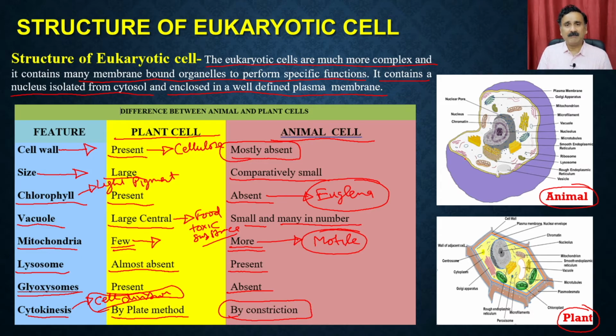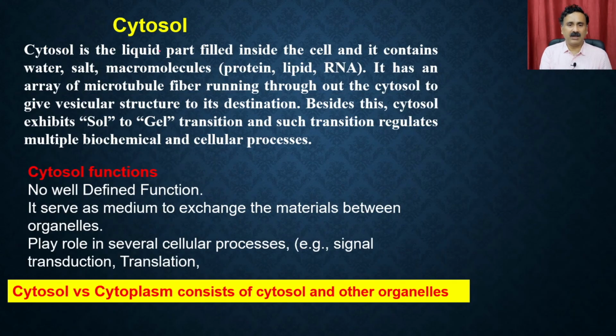But overall, the basic properties of these two cells are actually very much the same. They both have the plasma membrane, and they both have many of the same organelles. So let's start discussing the different types of organelles present in the eukaryotic cell, and then we are going to take up some of the organelles exclusively present in plant cells and so on. Let's start our discussion with the first organelle, and that organelle is called the cytosol.